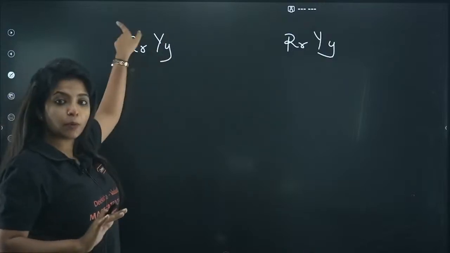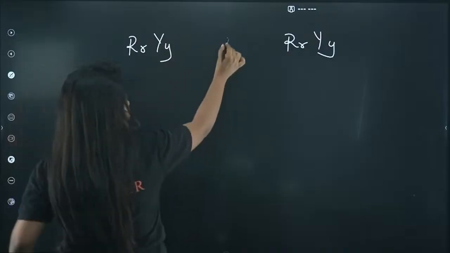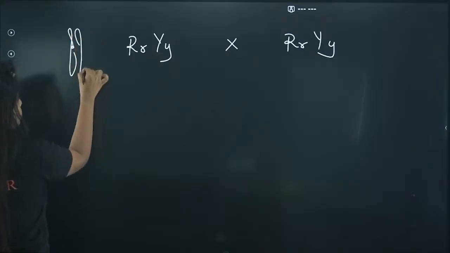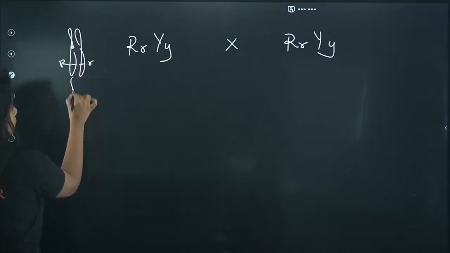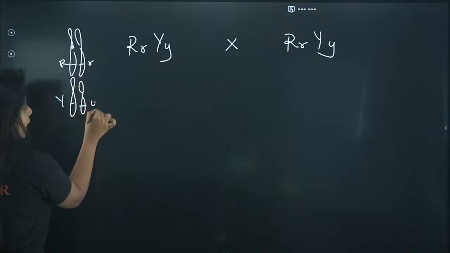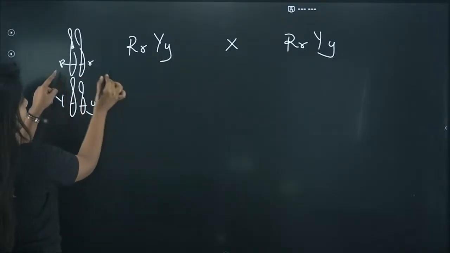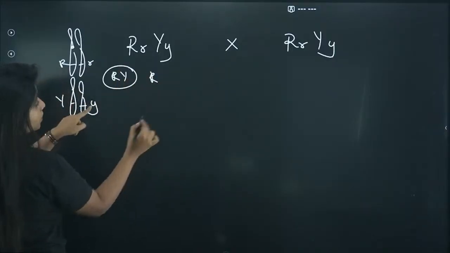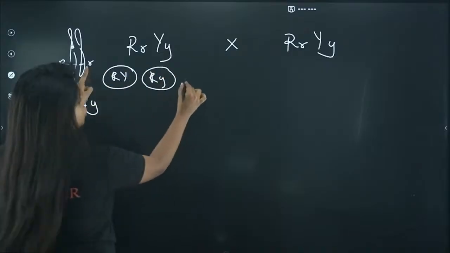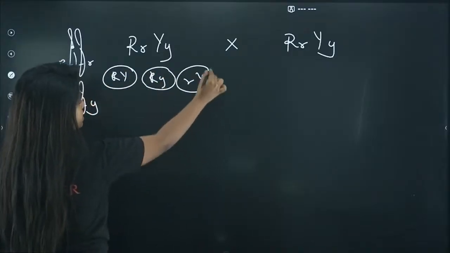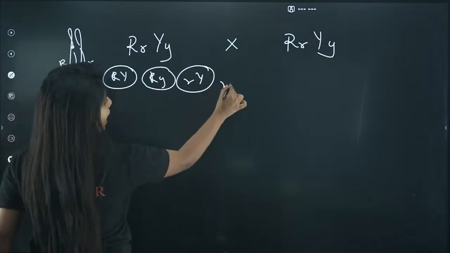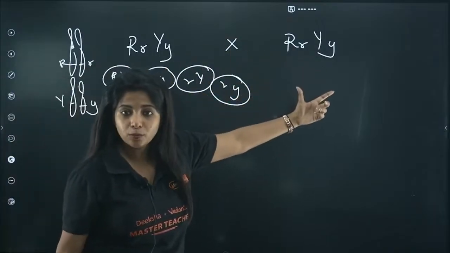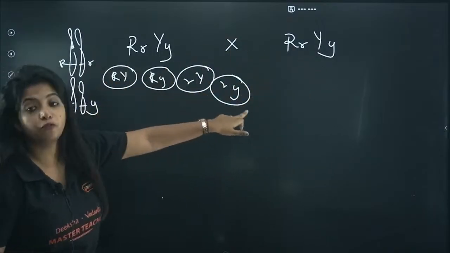After F1 is pollinated, you cross them again because that's what the question is. So what are the gametes, my dear children? Again, you make the chromosomes: capital R, small r, capital Y and small y. From this, capital R can come, from this capital Y can come, this is a gamete. Capital R and small y is a gamete. Small r and capital Y is a gamete. Small r and small y is also a gamete. The same thing happens in the other parent because the parent is the same. So you get 4 types of gametes.